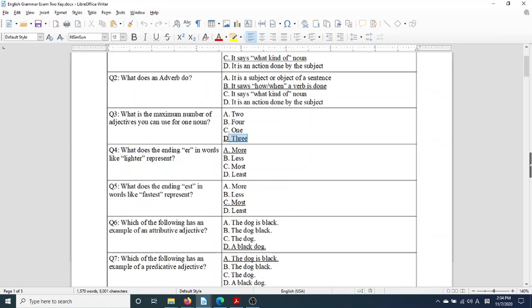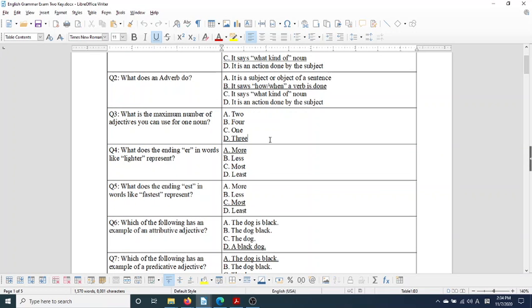If you remember, 3 was the maximum that you're allowed to use. 3. A beautiful red Chinese dress. You can only get 3. What does the er ending in words like lighter represent? Remember, the er means more. That's why you can't say more lighter, because the er means more. What does est in words such as fastest represent? It represents most. Most. The most fast.